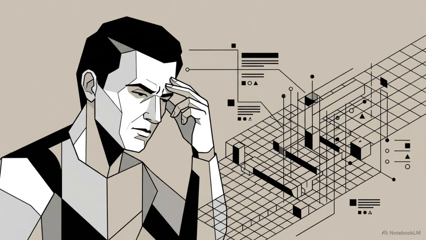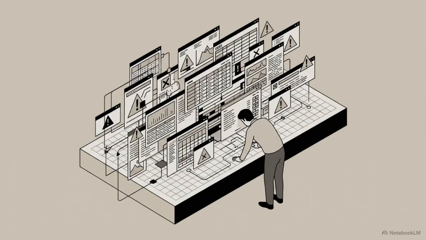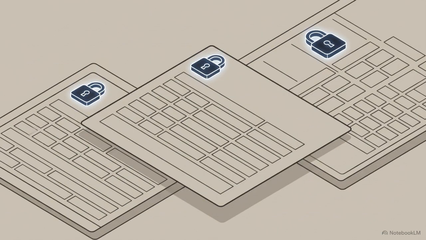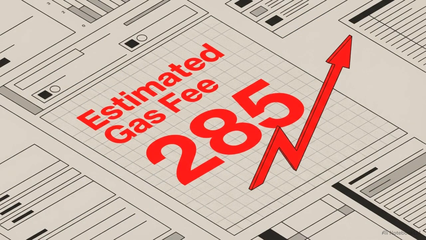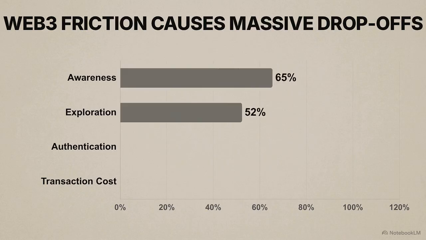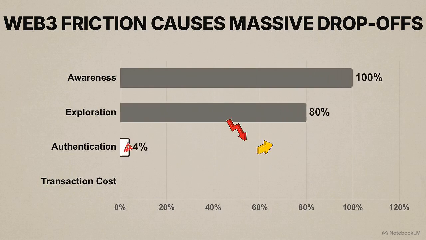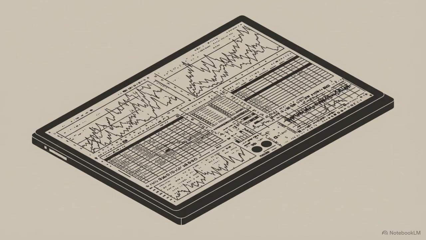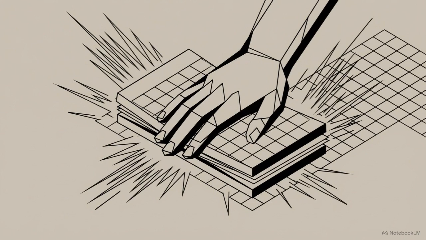The primary psychological barrier here is cognitive friction, the mental effort required to figure out how a system works. For a new user, this friction manifests as mandatory third-party wallets, fluctuating gas fees, and anxiety over irreversible wrong clicks. This funnel chart depicts a typical Web3 onboarding flow. Look at the steep drop-offs occurring exactly where users are asked to connect a wallet or approve a gas fee. Even the few users who complete the onboarding phase often land on dashboards packed with raw data and jargon, which often results in immediate abandonment.